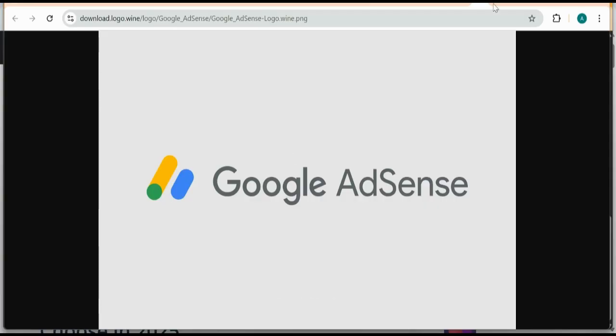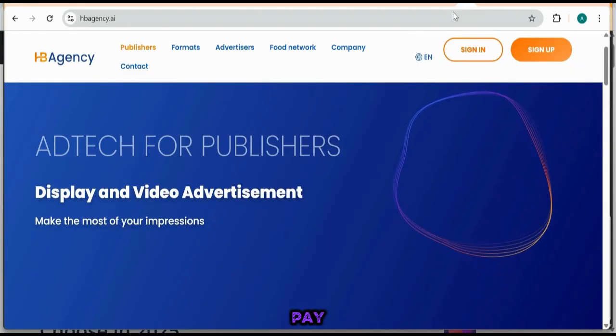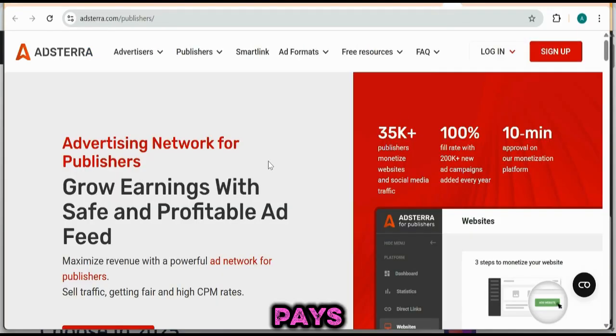HB agency pays on the 10th whatever you accumulated. Astera pays every two weeks, twice a month: first on the 1st and 2nd, then on the 16th and 17th.